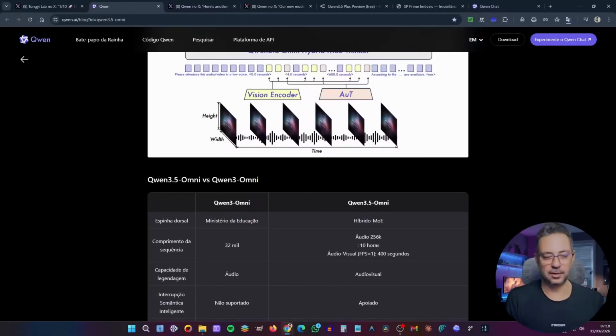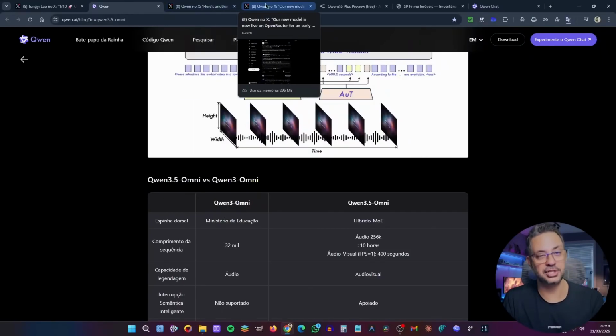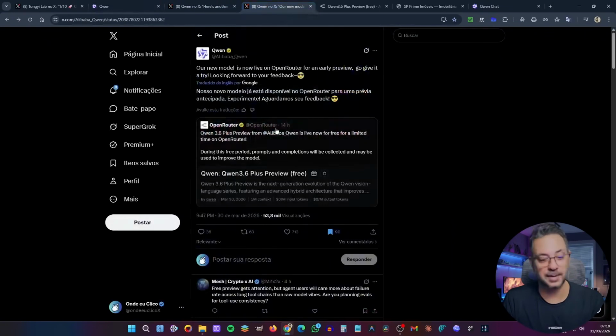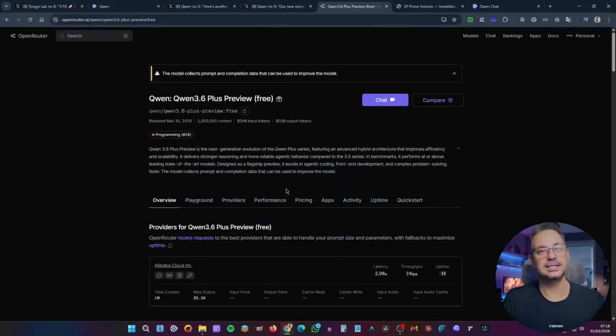Well, like I said at the beginning, besides Qwen 3.5 Omni Plus, they also released a new model that's already available for now only on OpenRouter, which is Qwen 3.6. So if you want to try it out, it's available here on OpenRouter and you don't have to pay anything at all. For now, it's just a test. This 3.6 model is not available in the chat yet.